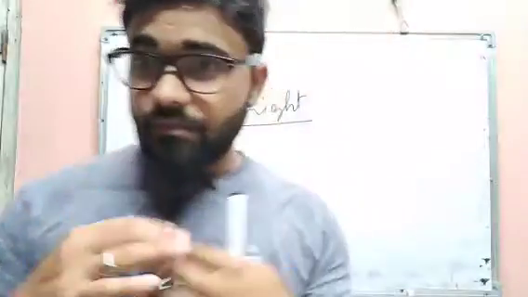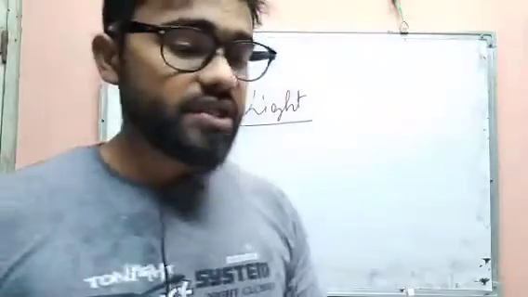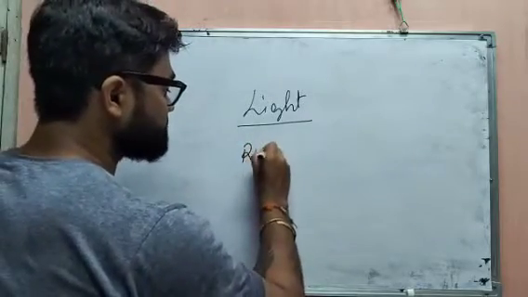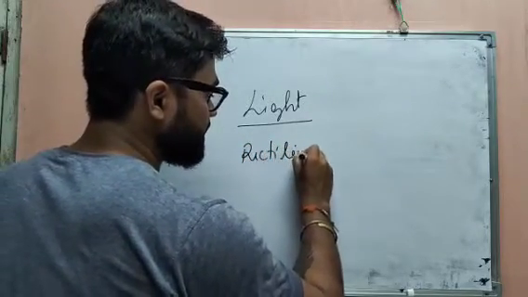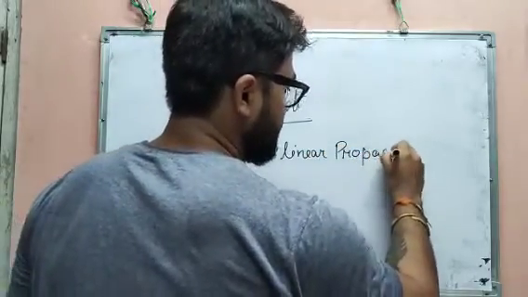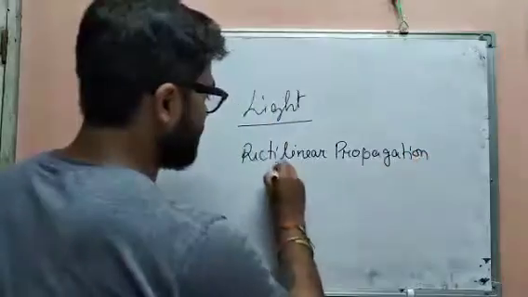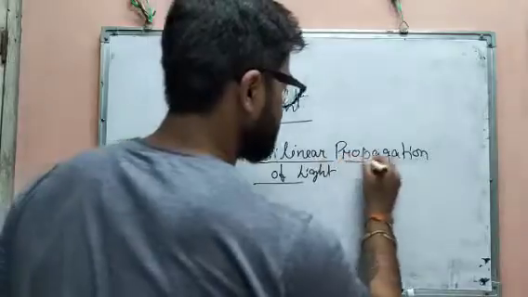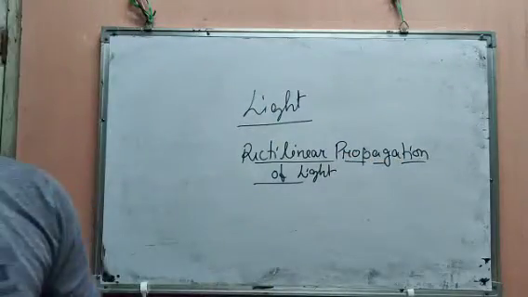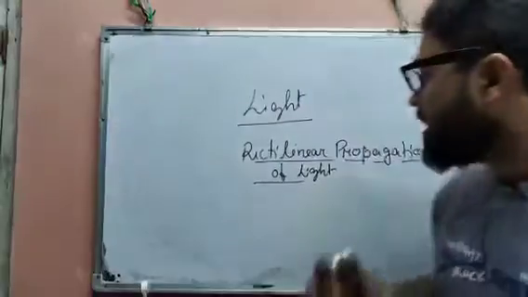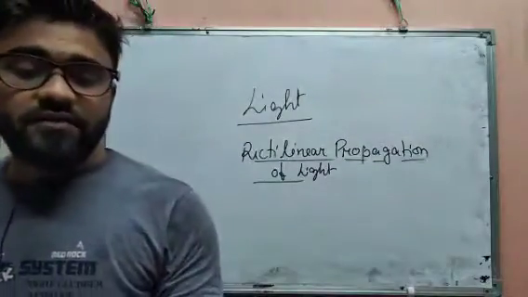Before studying that, the first property is what? Rectilinear propagation of light. This is rectilinear propagation of light. For this property, what? It is the property of light of traveling in a straight line.